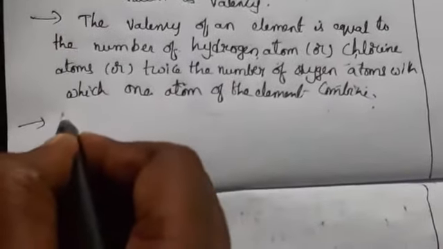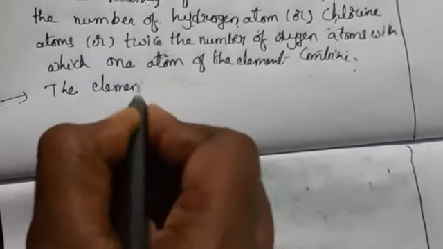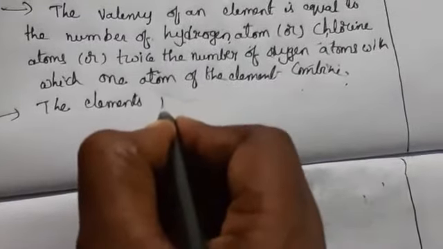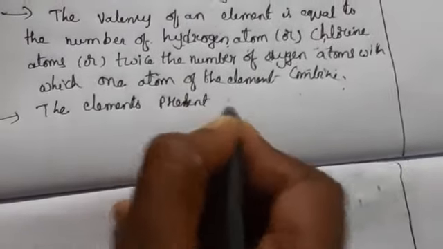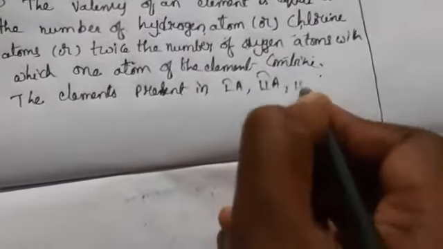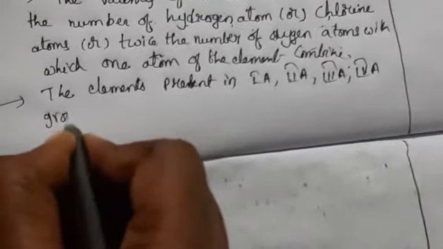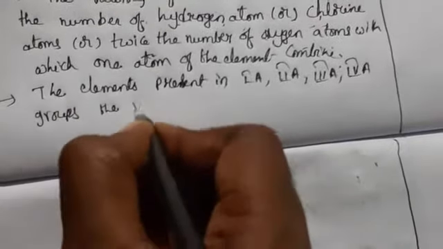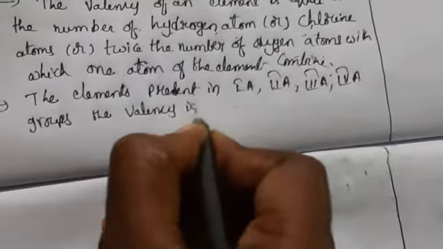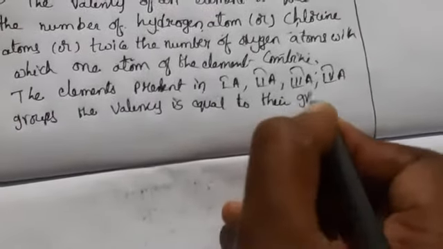For elements present in groups 1A, 2A, 3A, 4A, the valency we are taking is equal to their group number.